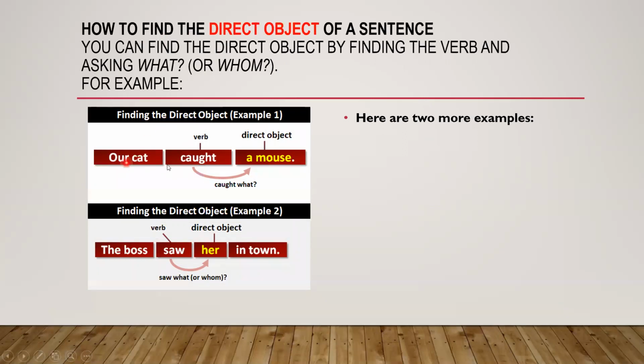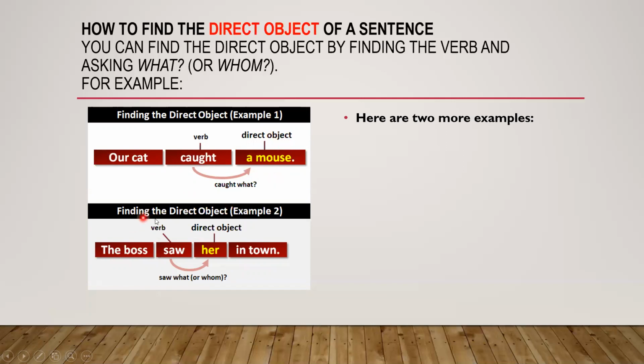Example one, a cat caught a mouse. Now, a cat is a subject, okay. Caught is the verb. And after that, a mouse is the direct object, because it comes after an action verb. So what did the cat catch? A mouse. Caught what? A mouse. So it gives the answer of the direct object.